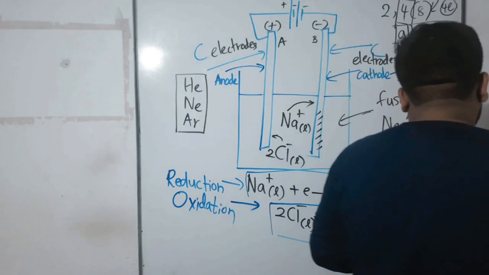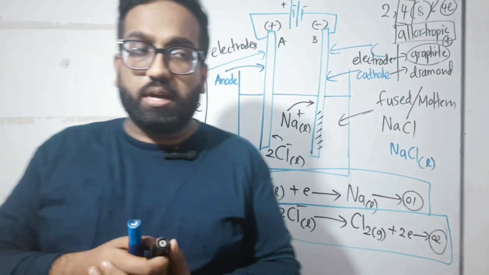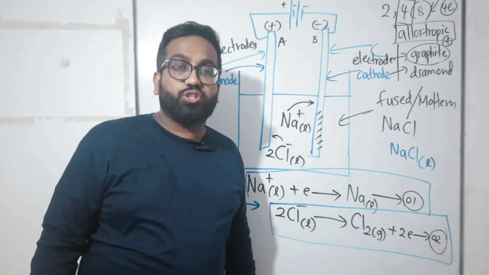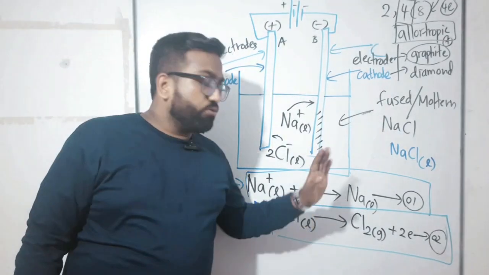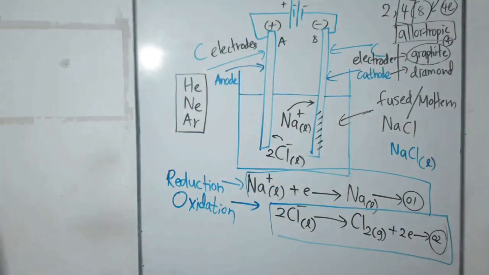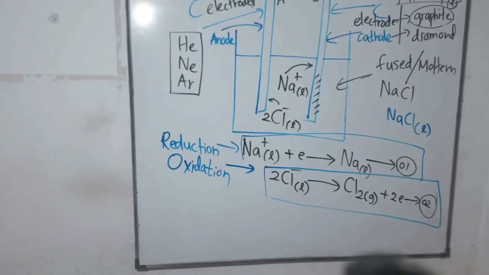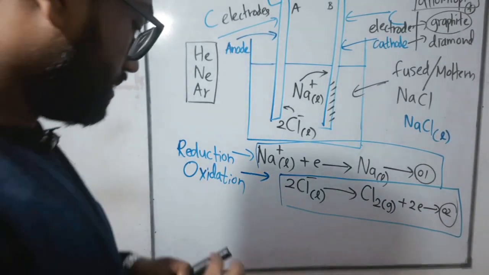Just add 1 plus 2. The reduction reaction has only 1 electron, but the second one has 2 electrons. Then what should you do? Just multiply the first one by 2, and then you can see the electrons are equal. Then just cancel them off and write the final one. Simple mathematics is also there, right? Can you do that, or shall I do that? Okay. Now see, like this.